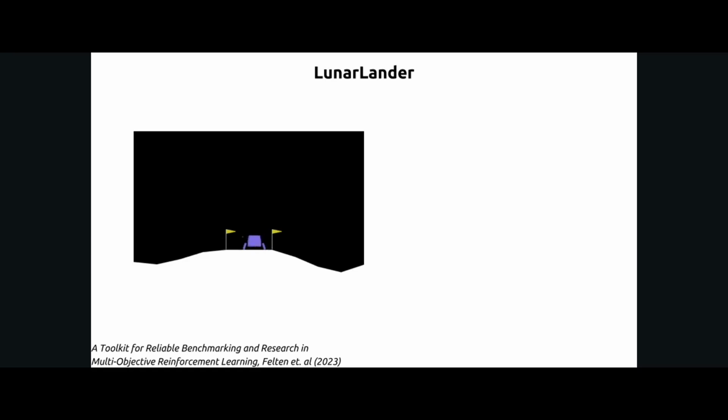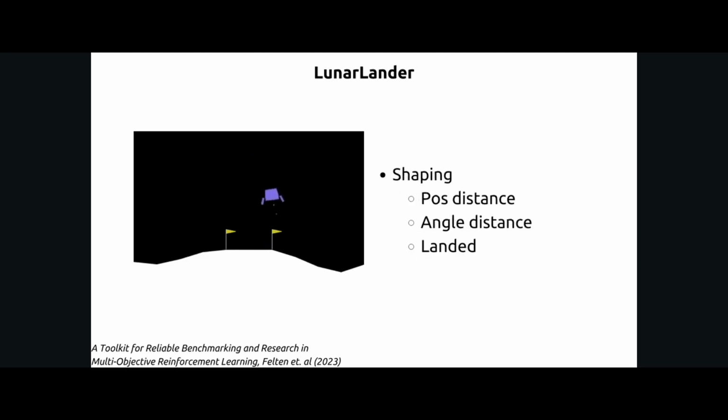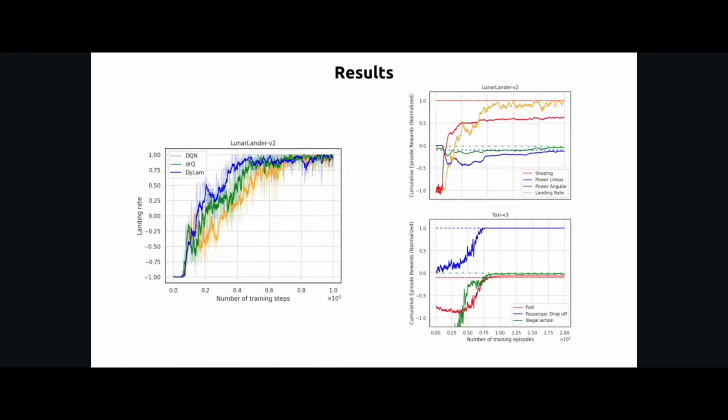In this work, we validate DyLam with a discrete Lunar Lander environment along with the vanilla Deep Q-Network method. The objective of this environment is to make the ship land without crashing between the two yellow flags. We stratify the rewards into 4 components: power, linear and angular, to be efficient, successful landing itself, and shaping, a component that sums the positional and angular distances with a signal of whether the ship has landed.